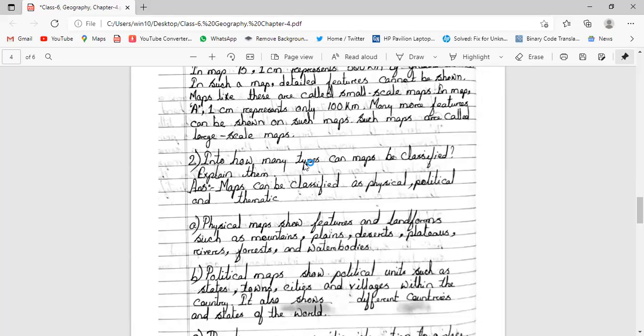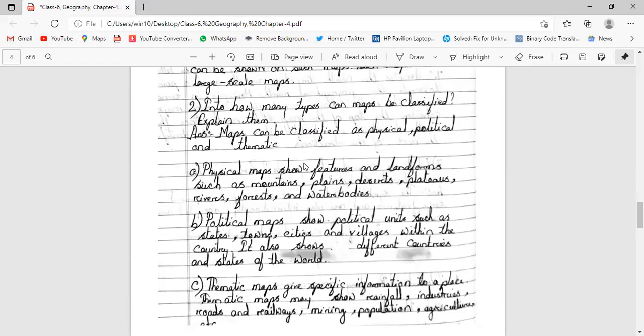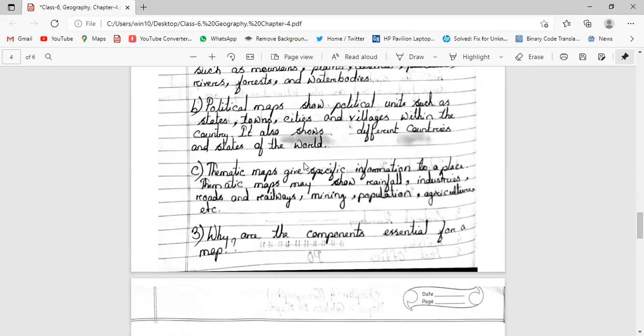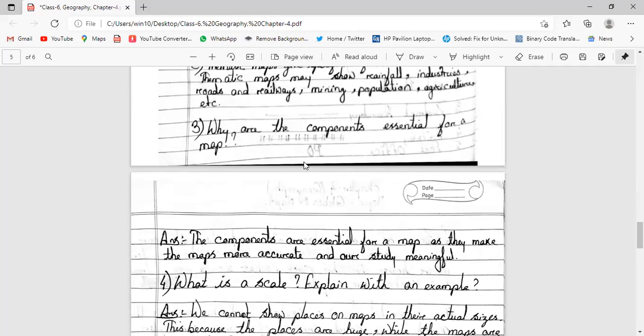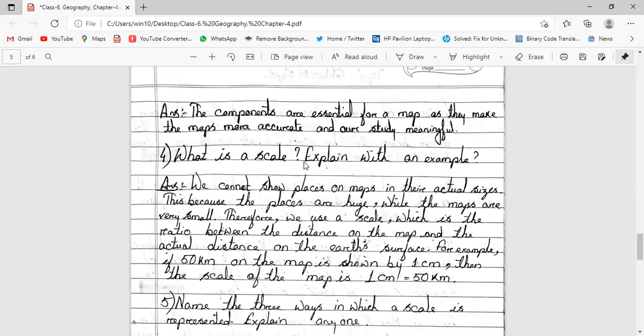The next, physical maps. Physical maps show the features and landforms such as mountains, plains, deserts, plateaus, rivers, forests, and water bodies. Thematic maps give specific information about a place. Thematic maps may show rainfall, industries, roads, railways, mining, population, agriculture, etc. Next, what are the components essential for a map? The components are essential for a map as they make it more accurate and our study meaningful.